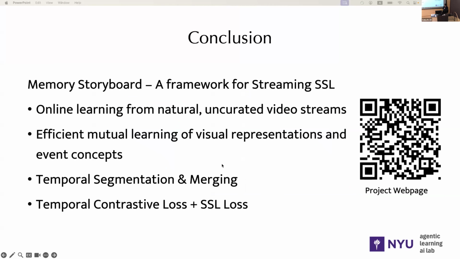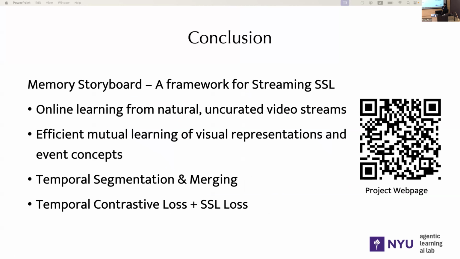Okay, to conclude my presentation, in this work, we propose Memory Storyboard, a framework for self-supervised learning from scratch through streaming video experiences. It focused on a setting where we directly learn from natural, uncurated video streams, and it enables efficient mutual learning of visual representations and event concepts.